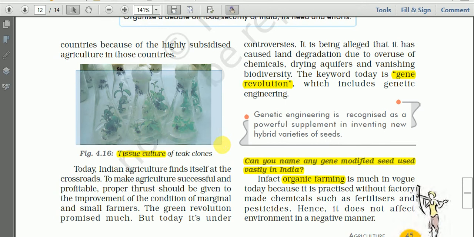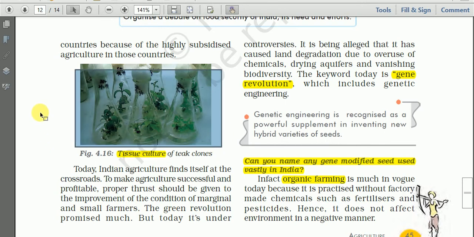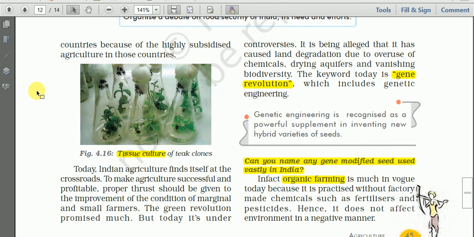This photograph depicts tissue culture of plants. Tissue culture is the growth of tissues or cells in an artificial medium separate from the parent organism. It is typically facilitated via the use of a liquid, semi-solid or solid growth medium.